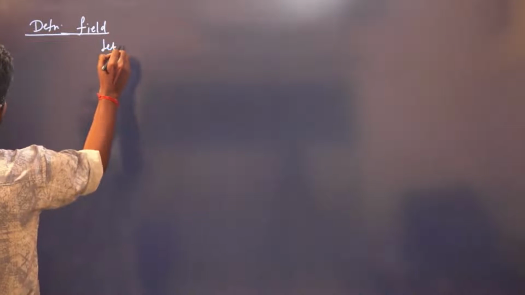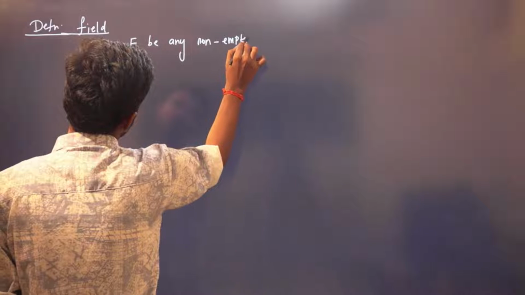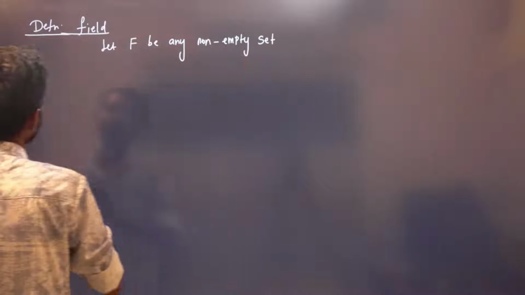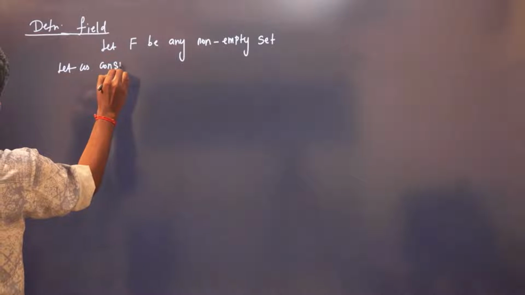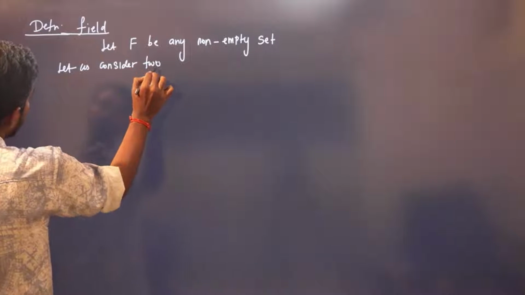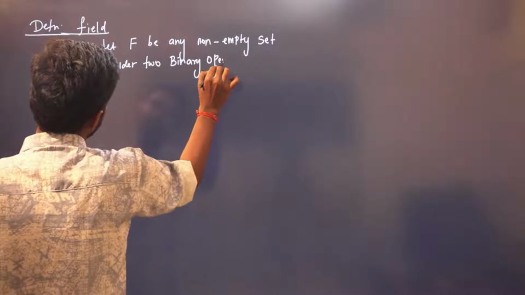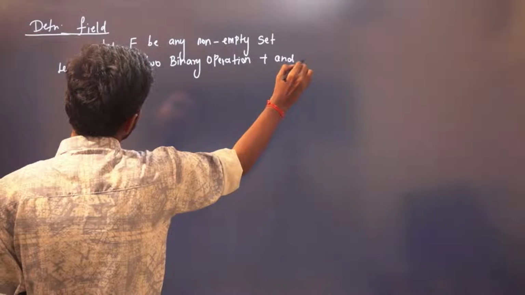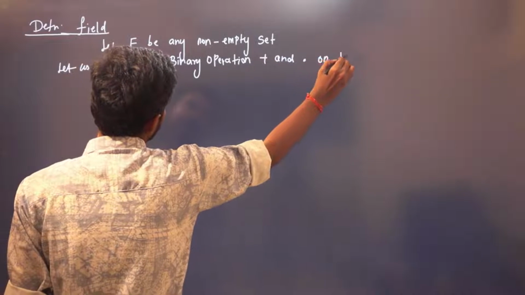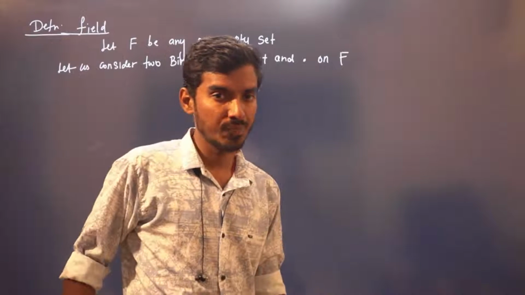Let F be any non-empty set. Let us consider two binary operations, plus and dot, on F. I'm going to have two binary operations in one single set.